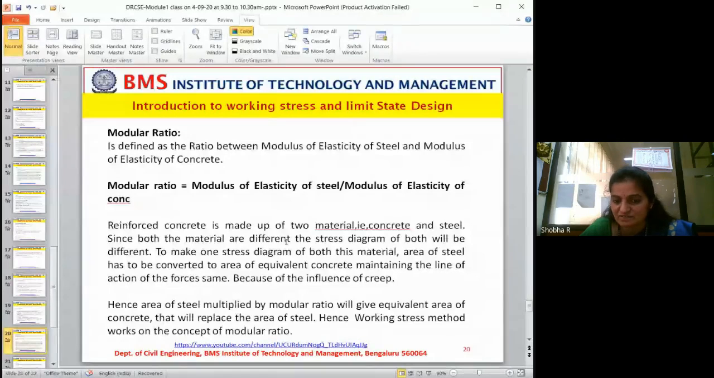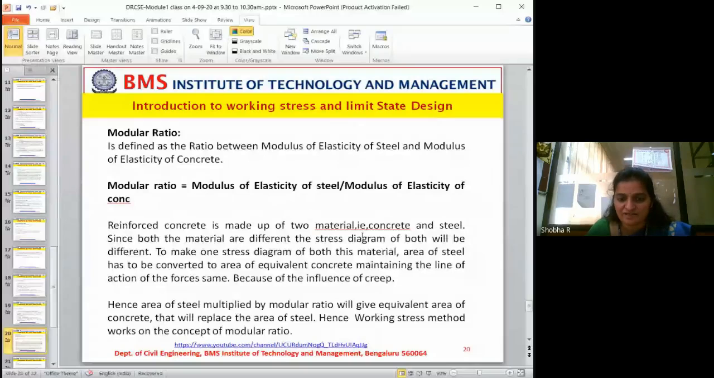Okay, they just convert it. They give some additional support for the concrete to convert, to get the value same as steel. That is what is done with the help of modular ratio. That is all. Fine.